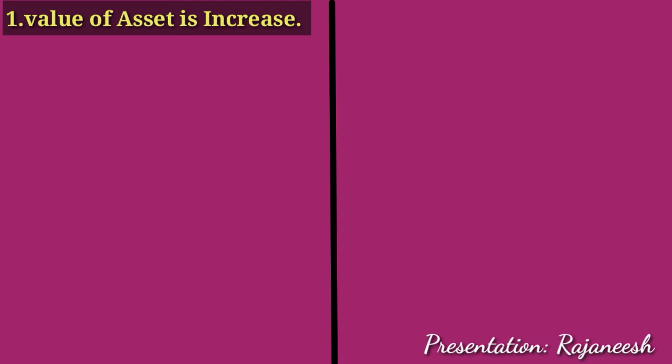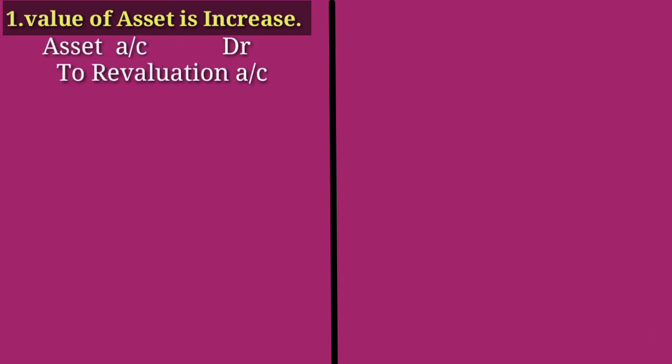And the revaluation account is a nominal account. So when asset is increased, that means we are getting profit. So revaluation account we need to credit. The journal entry is asset account debtor to revaluation account. Asset account, sometimes furniture account, machinery account, plant account. When the asset values increase, we should debit the asset account and credit the revaluation account.